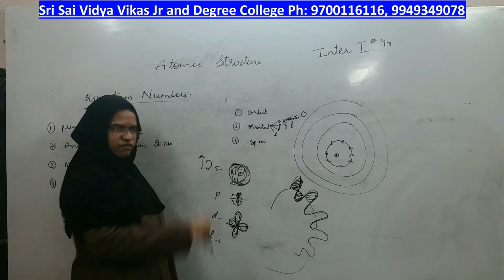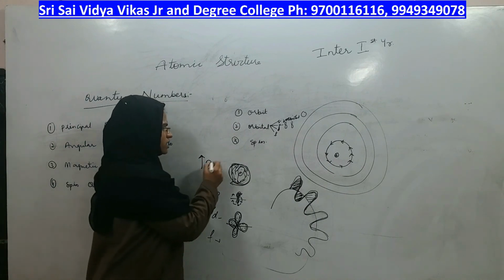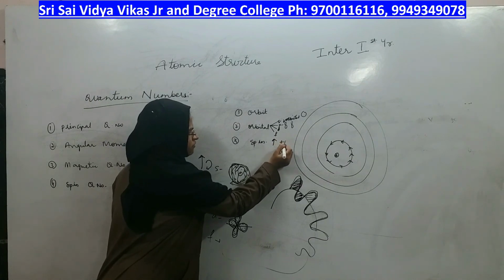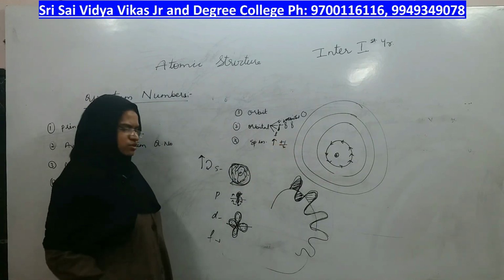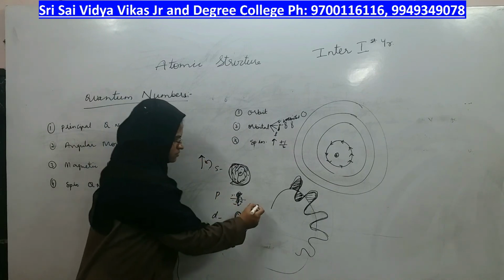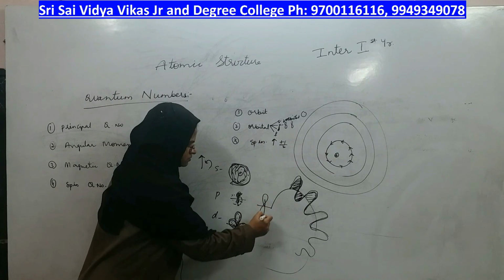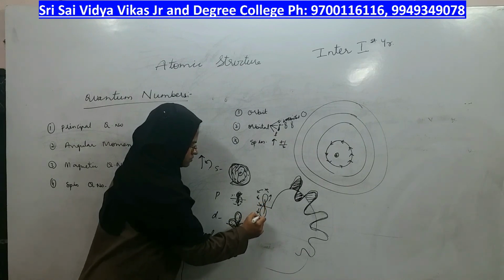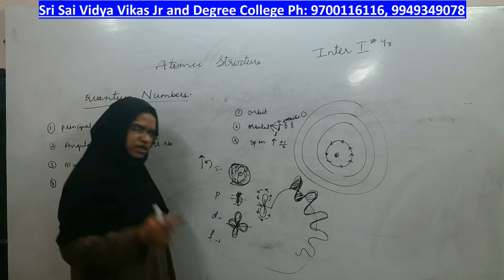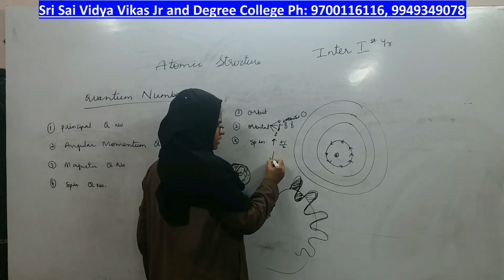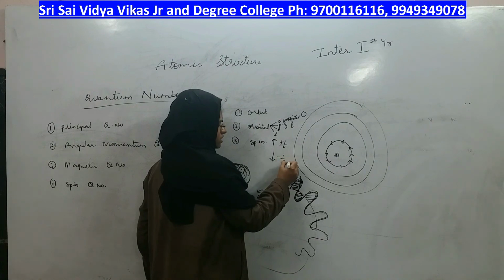If it is rotating in the clockwise direction, the spin is upward, having a value of +1/2. If the electron is rotating in the anti-clockwise direction, its spin is indicated by a downward arrow, and the value is -1/2.